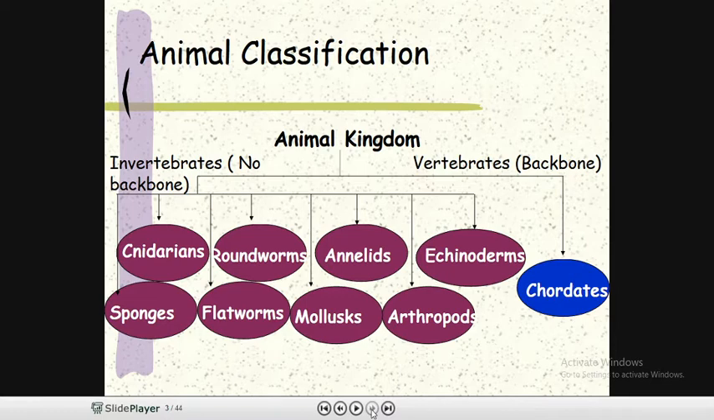Now in the invertebrates there are around 8 different phyla. It starts from the porifera, cnidarians, then the different examples of these phyla, like roundworm, flatworm, mollusk, annelids, arthropods, echinoderms. And then finally, in the vertebrates the chordates are there.